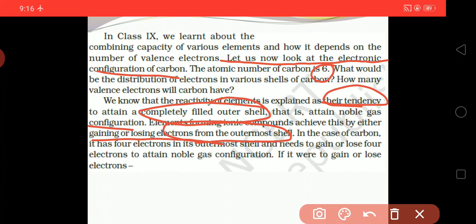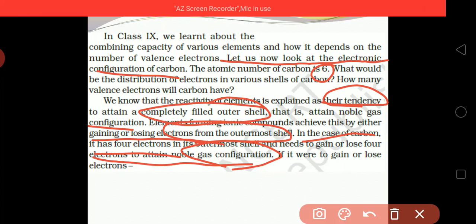In the case of carbon, it has 4 electrons in its outermost shell and needs to gain or lose 4 electrons to attain noble gas configuration. Noble gas configuration means a complete octet.